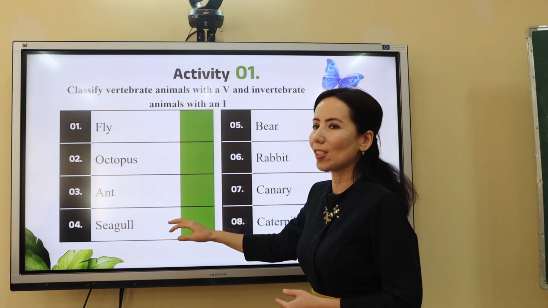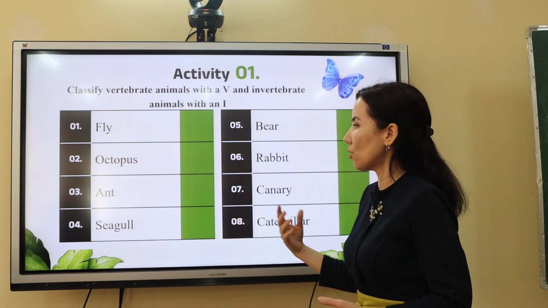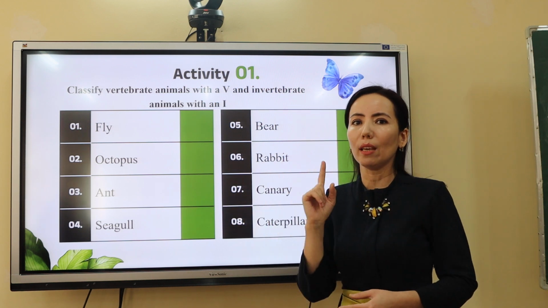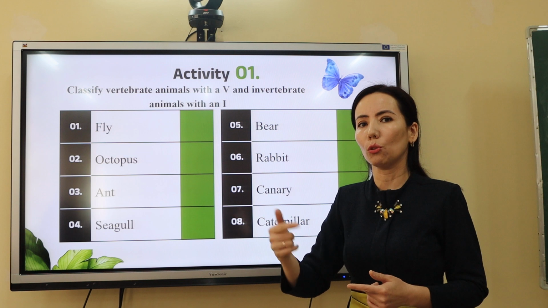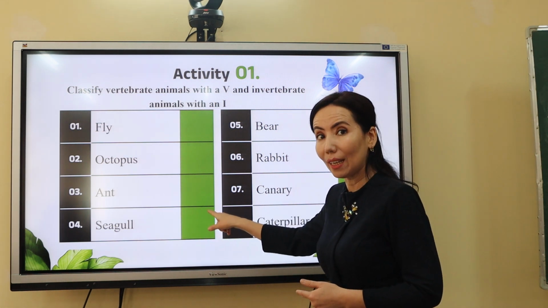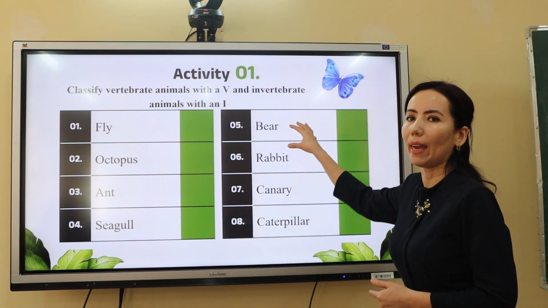And the fourth one is seagull. Seagull, you know, it's a bird, but it's a vertebrate animal because we subdivided birds into vertebrate animals. So we put here the letter V, not I. Don't confuse, please.